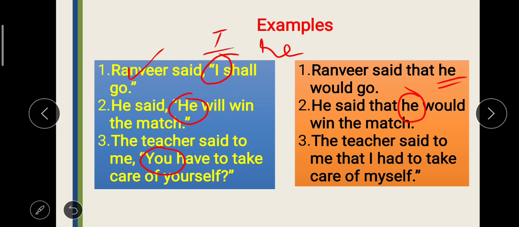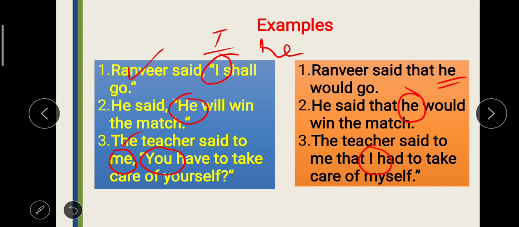As per the rule, it will change according to the object of the reporting verb. And the object of the reporting verb is me, which is first person. So you is second person. Now we have to change it into first person and it will become I. You can see over here.